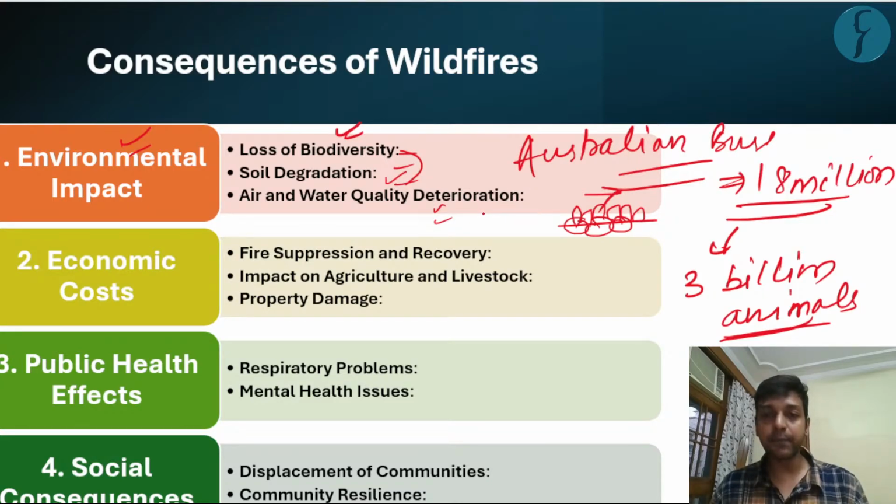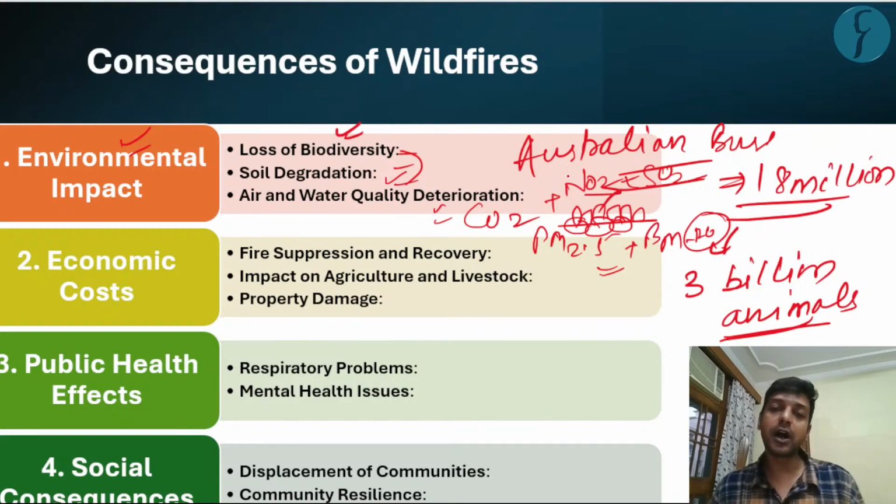Yes, obviously the burning of vegetation leads to the emissions of CO2, NO2, SO2, and PM 2.5, PM 10. These are the pollutants which get into the air due to this wildfire, thereby impacting the air. And they also find their way into the water bodies through streams.